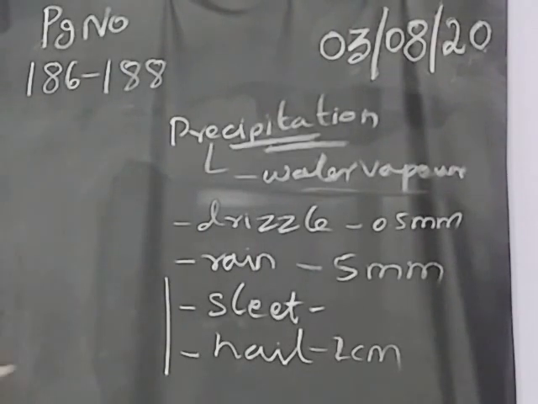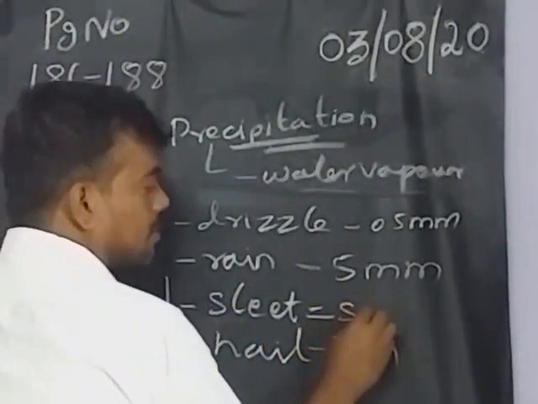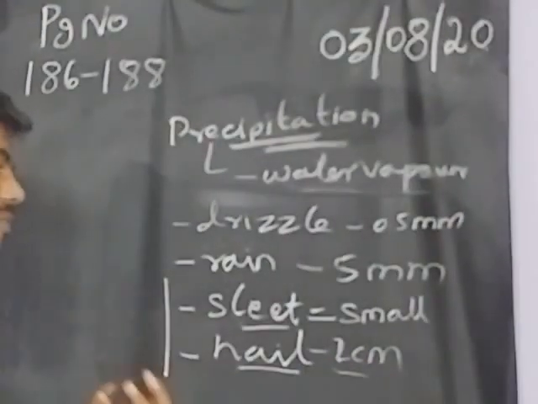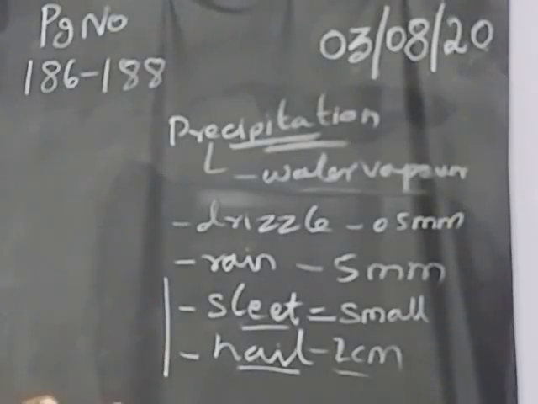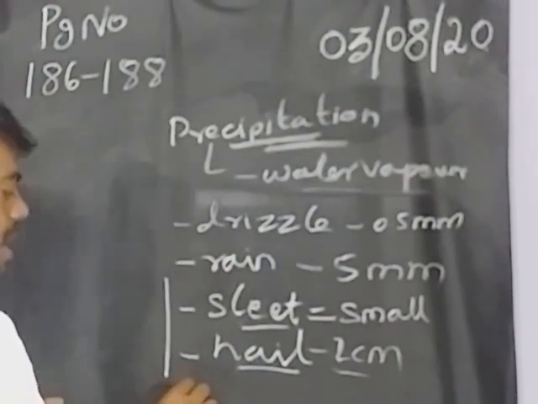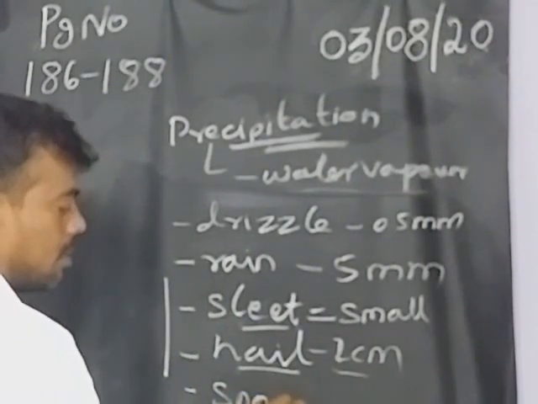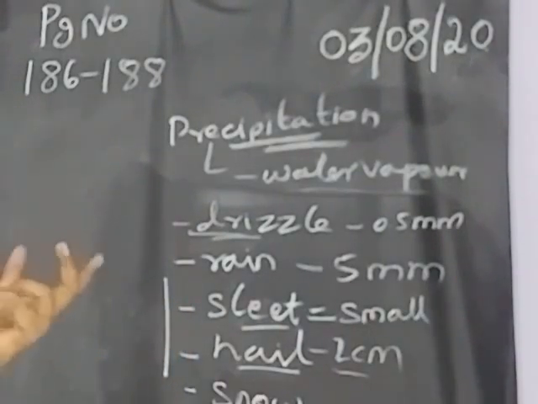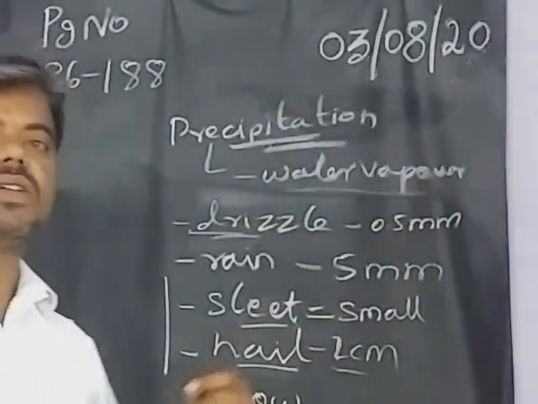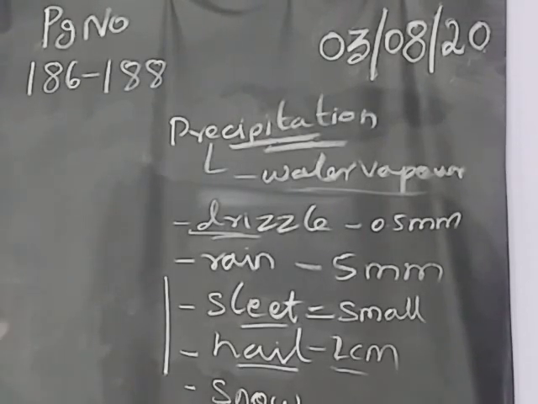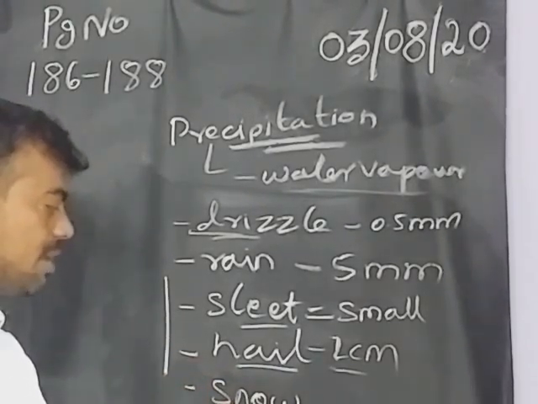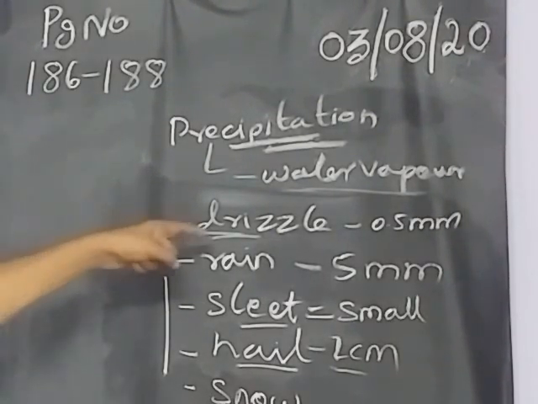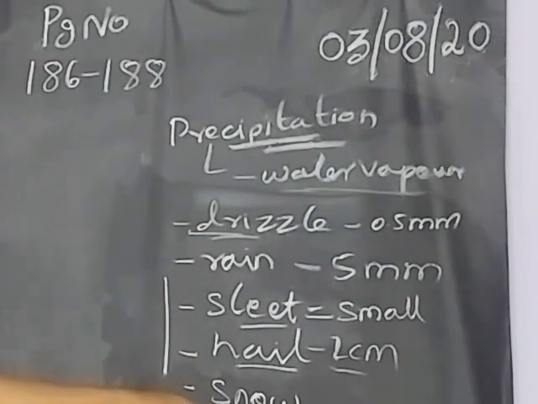With sleet, the size of the ice cubes will be very small, less than 1 centimeter. But with hail, you will get big ice cubes from the rain. Okay, and next one, snow. Like drizzle, there will be continuous rain, but the drops will be 0.5 millimeter only. Less than that, like what we are getting, will be called snow. We will get wet, but it will not be like drizzle also. That kind of thing will be called snow.